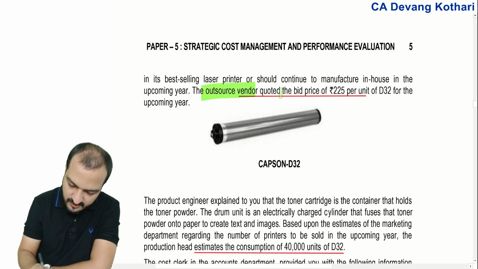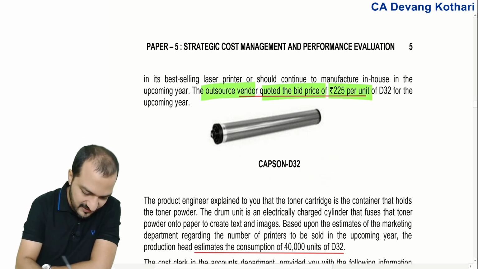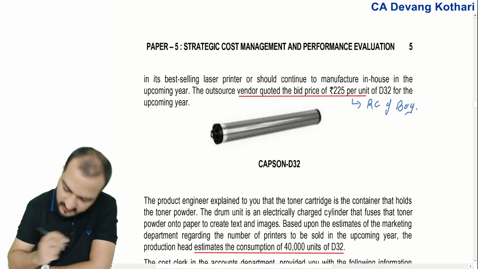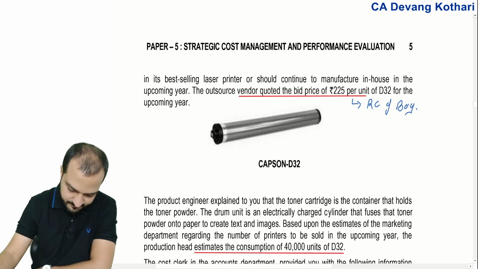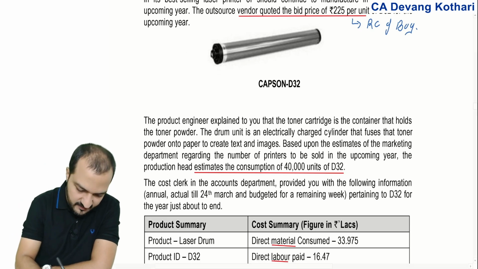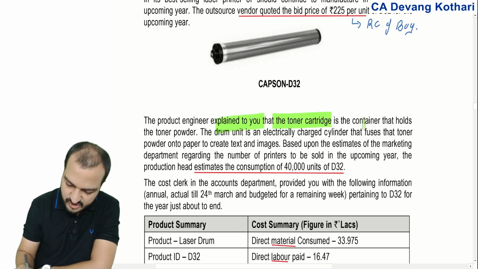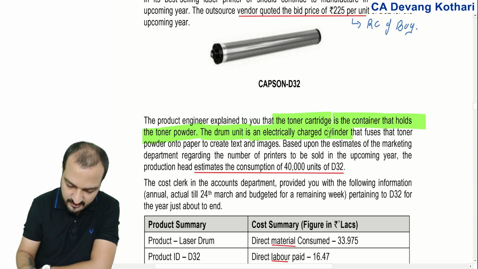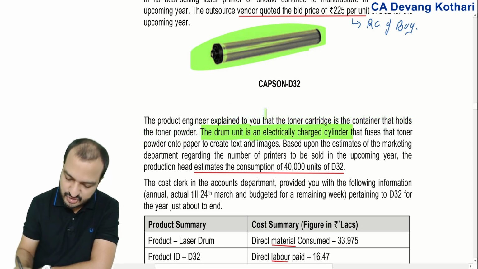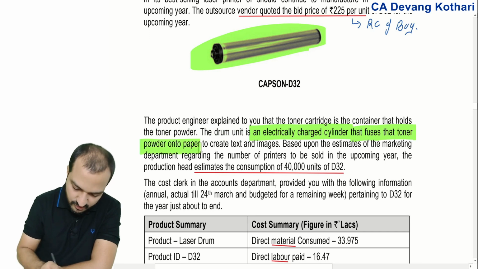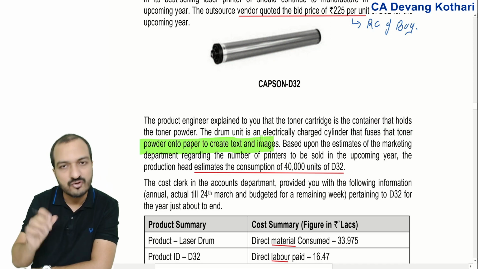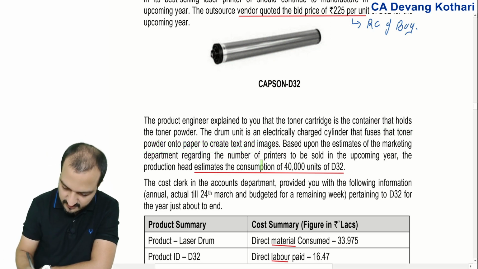Okay, the outsourced vendor quoted a price of 225 per unit. So can I say this becomes your relevant cost of buying the drum, right? The product engineer explained to you that the toner cartridge is the container that holds the toner powder. The drum unit is an electrically charged cylinder. This is the drum. This is the electrically charged cylinder that fuses that toner powder onto the paper and creates the textile images.